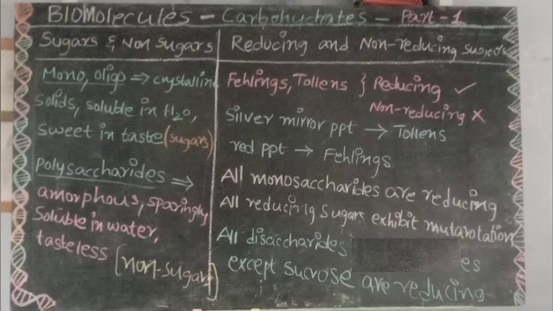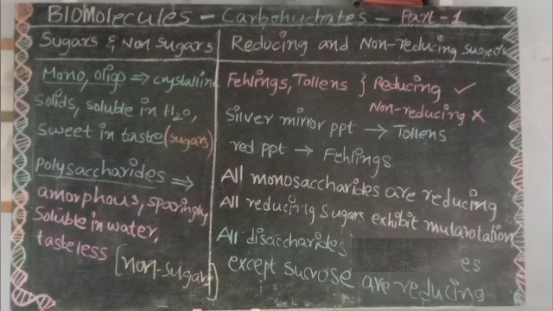All disaccharides are reducing sugars except sucrose. And all polysaccharides come under non-reducing sugars. Examples of reducing disaccharides are maltose and lactose. The saccharides which do not reduce Fehling's reagent and Tollens' reagent are called non-reducing sugars.